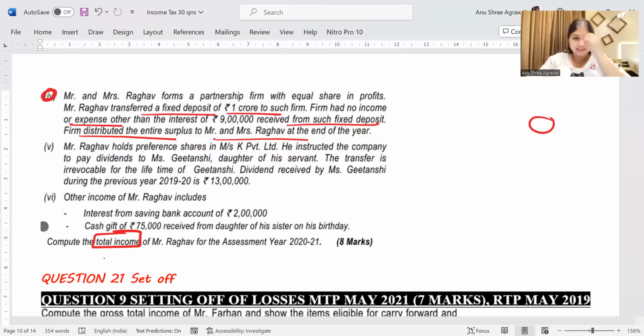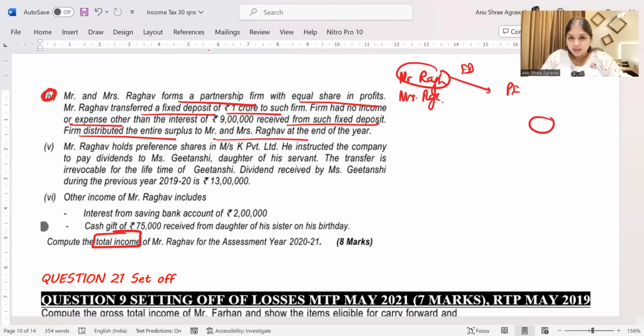I'll help you understand. Listen, Mr. and Mrs. Raghav, both of them formed a partnership firm. So there's a partnership firm. They have equal share of profits. Mr. Raghav has transferred an FD of 1 crore to the firm. Tell me, is it a revocable transfer?